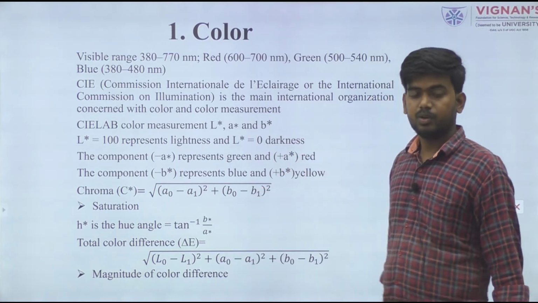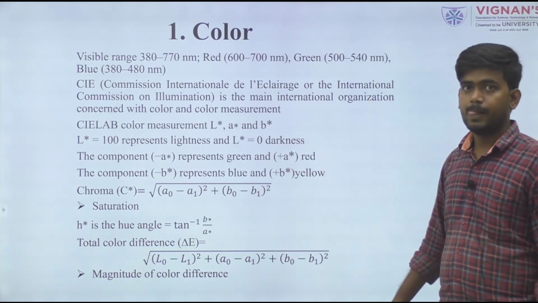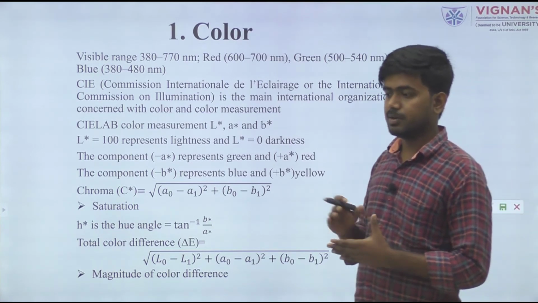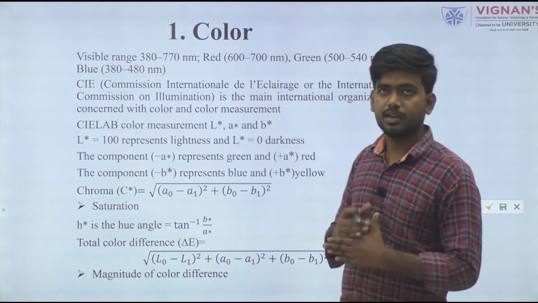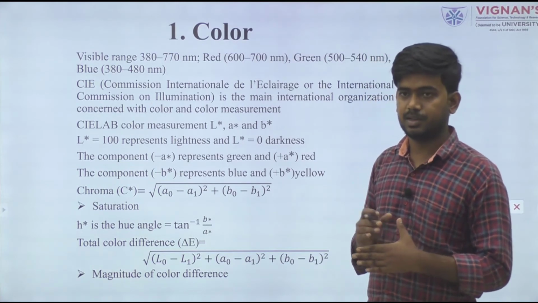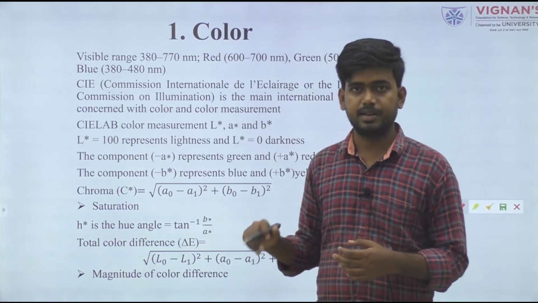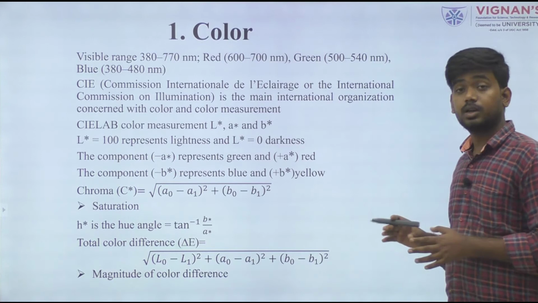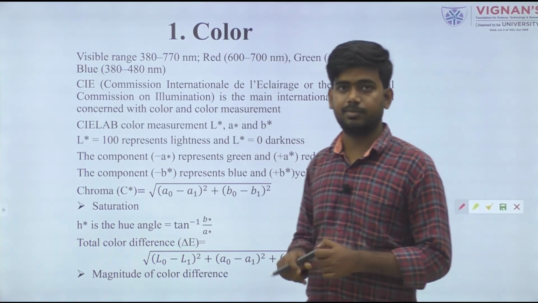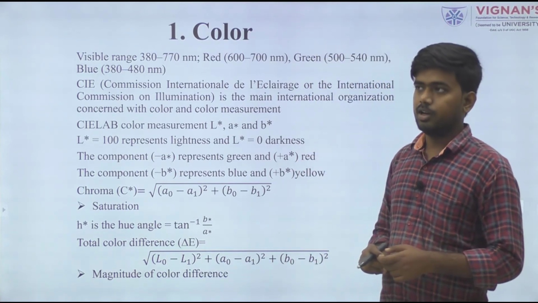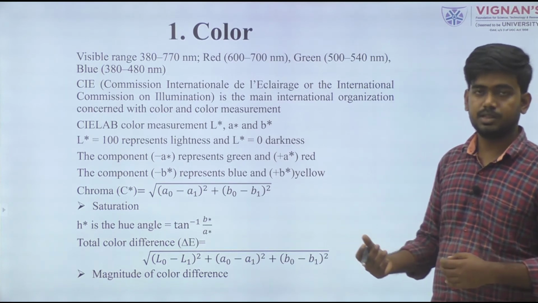So without color it is very difficult. If degradation of color happens, it means the chemical composition or physical property of this material may also be degraded. So color is very important in our day to day life. Even when we want to buy any product, first we see the color value.